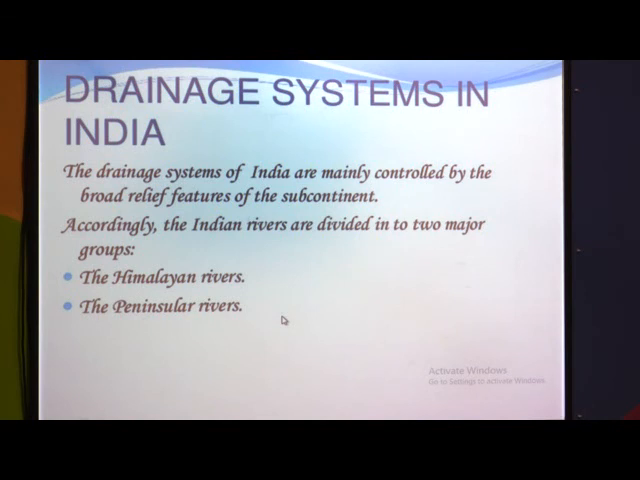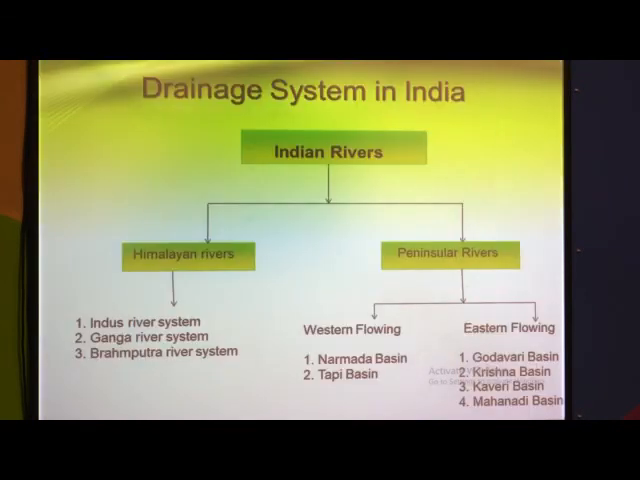So again, Indian rivers: Himalayan rivers are Indus, Ganga and Brahmaputra. And peninsula rivers are again divided into two parts. These rivers originate on the peninsula plateau, but some flow to the western side. Narmada and Tapi both go to the western side and discharge into the Arabian Sea. And the eastern flowing rivers also originate on the peninsula plateau, but they flow in the eastern direction and discharge into the Bay of Bengal.